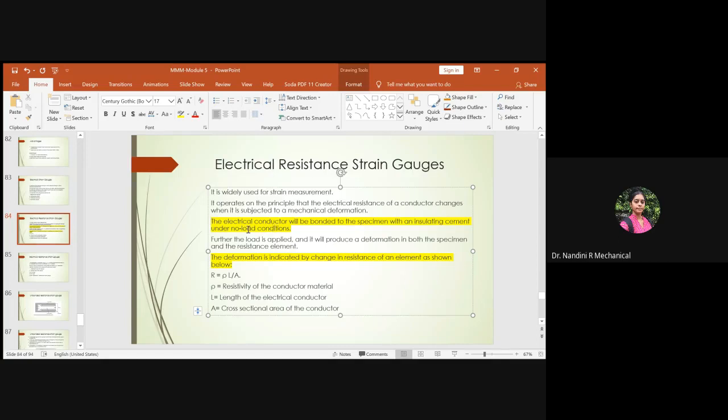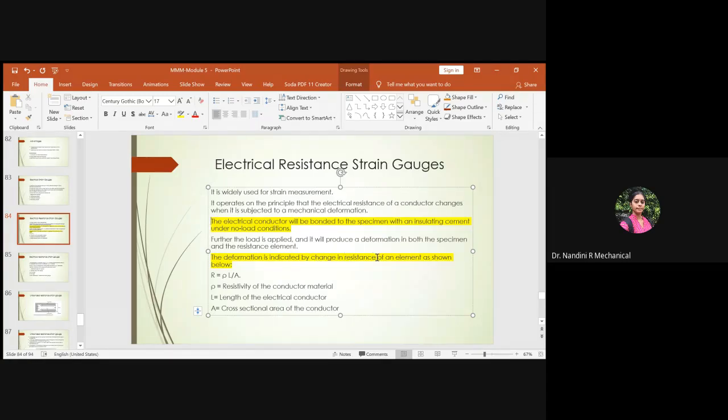It will be under no load conditions only, so you should be aware of that. Later the load will be applied and it will produce a deformation, but in the beginning the specimen will not be under any loading condition. Later it will produce a deformation in both the specimen and the resisting element. In that case, the deformation is indicated by the change in resistance of the element.